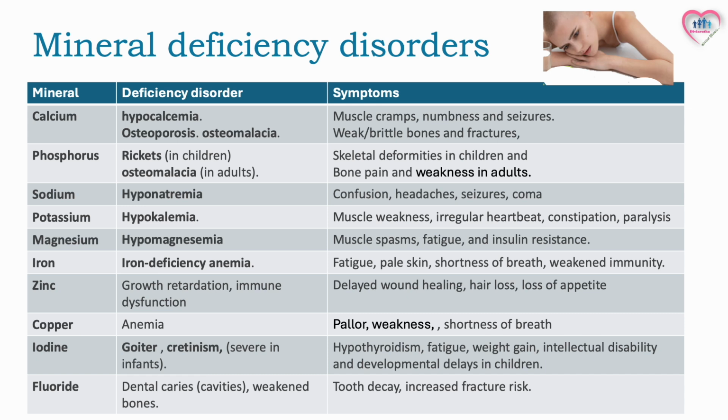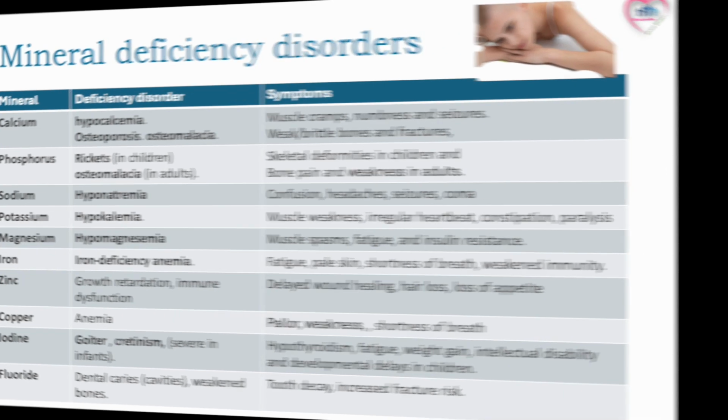Zinc deficiency can cause growth retardation, immune dysfunction, delayed wound healing, hair loss, and loss of appetite. Lack of copper causes anemia with pallor, weakness, and shortness of breath. The signs of an iodine deficiency include goiter in adults and cretinism in children. Since fluoride is essential for healthy bones and teeth, lack of it results in dental caries, weakened bones, and a higher risk of fractures.